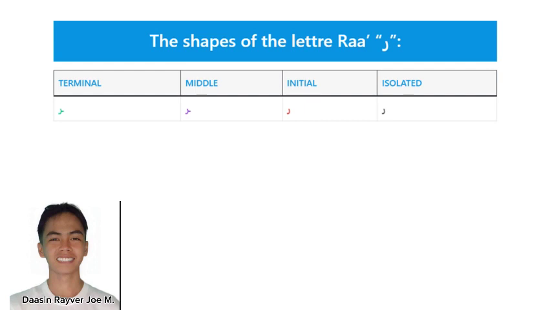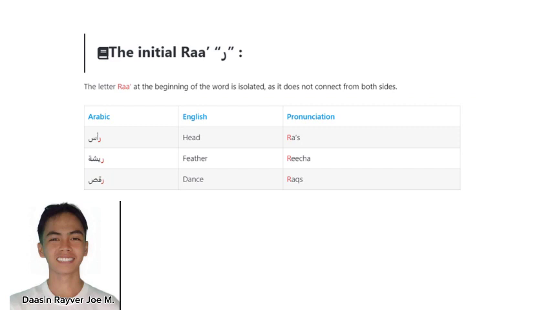Next letter we have on our list is ra. Here it's isolated, initial, middle, and terminal shape. For the initial ra, we have head, which is pronounced ras. We have feather, which is pronounced reka, and we have dance, which is pronounced rak.